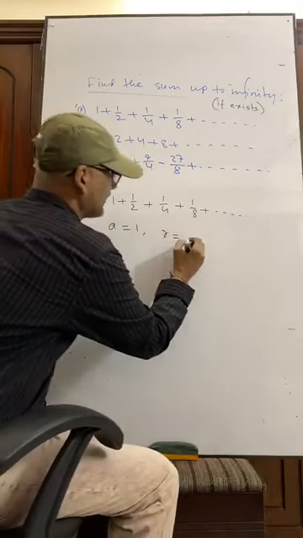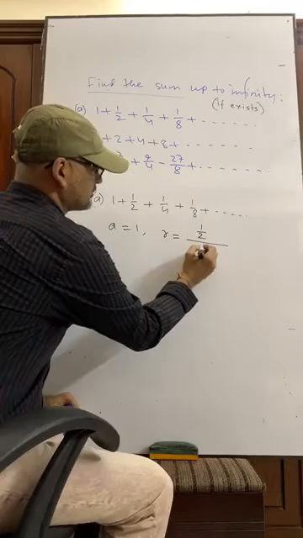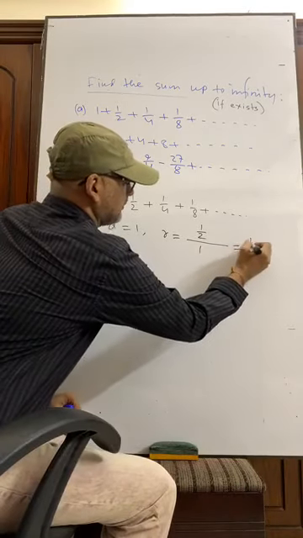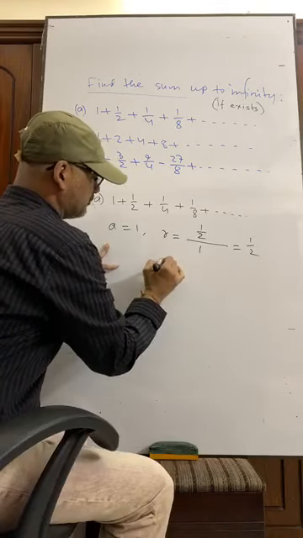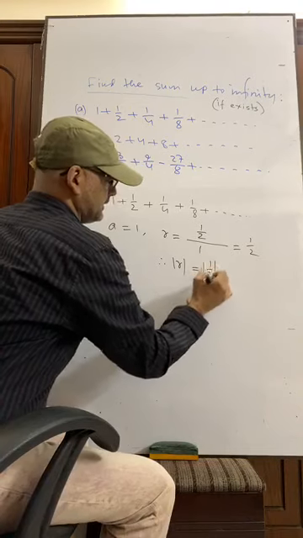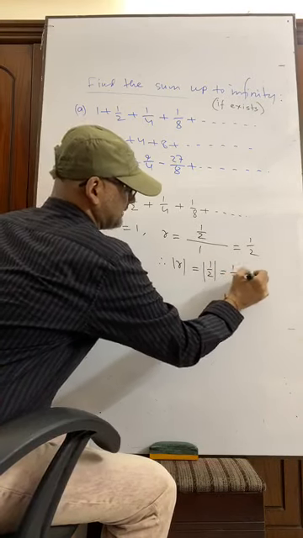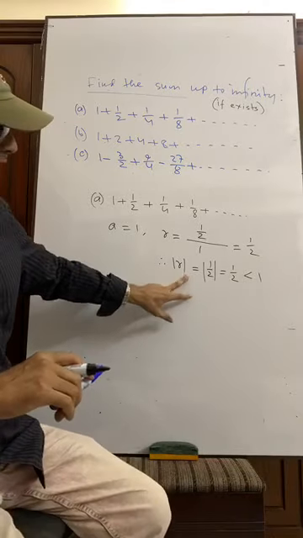What is the second term here? Half. What is the first term? 1. That is half. Therefore, you have to mention it always: R is equal to half, that is less than 1. As I told you, the absolute value of R is to be less than 1.